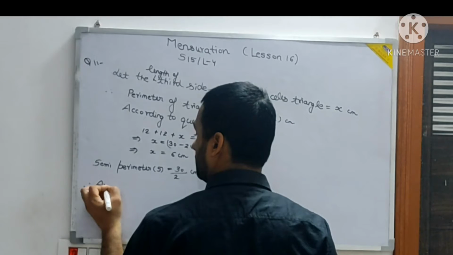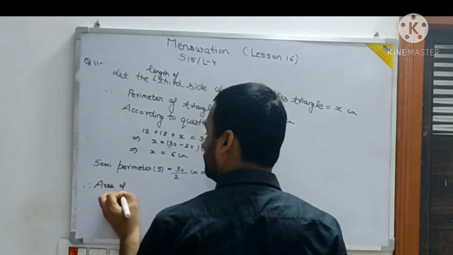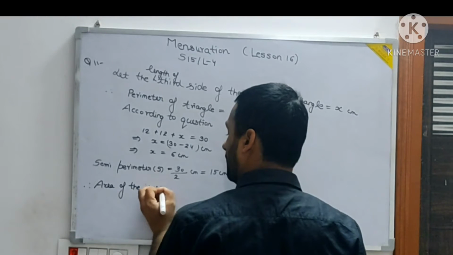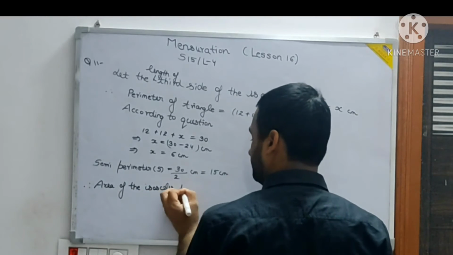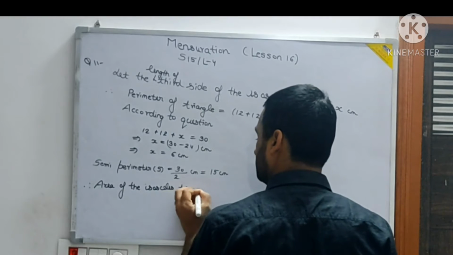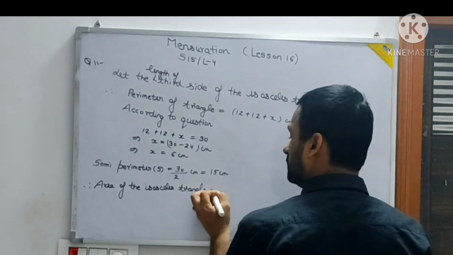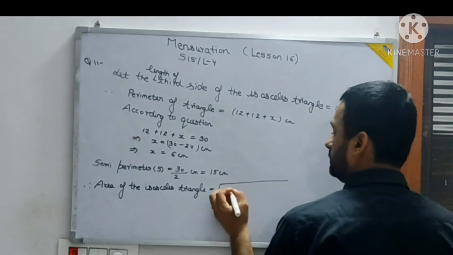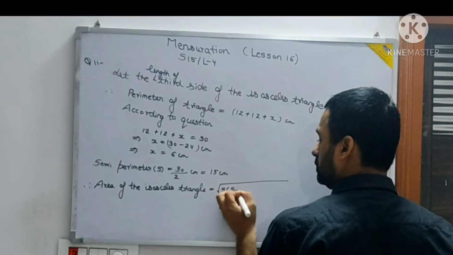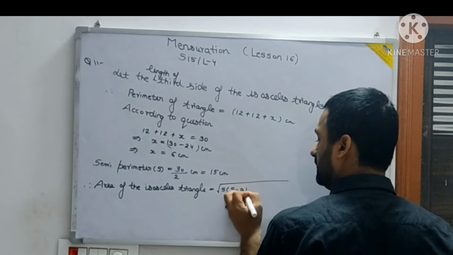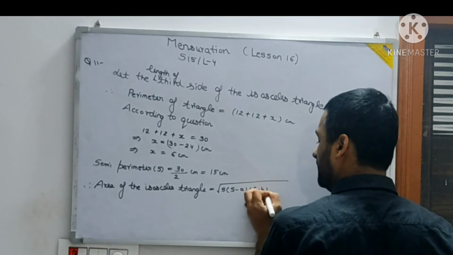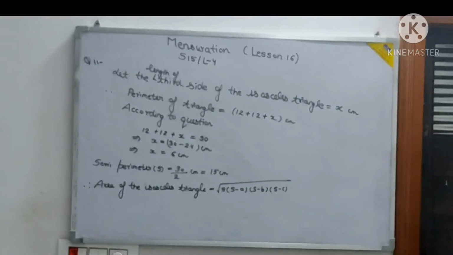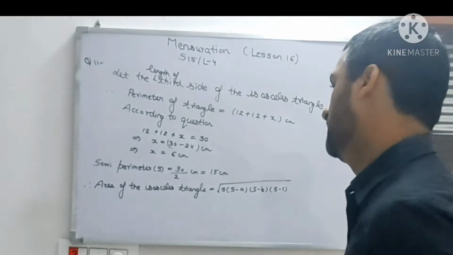Therefore, area of the isosceles triangle is equal to under root of S into S minus A into S minus B into S minus C. Okay, that will be the area of the isosceles triangle.